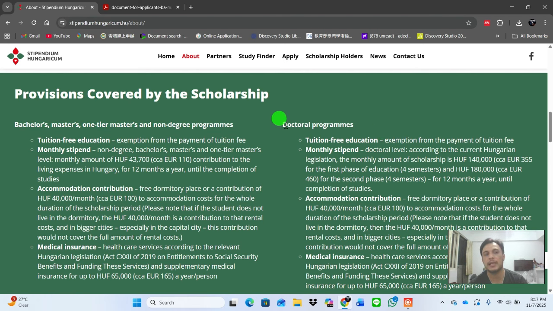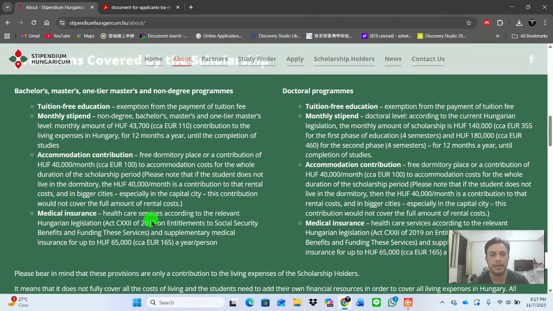The difference is that a master student will get a monthly stipend of around 43,700, and the PhD student will get 1,40,000 with the Hungary scholarship here. Further, they will get accommodation, medical insurance, and your tuition fee is totally paid.